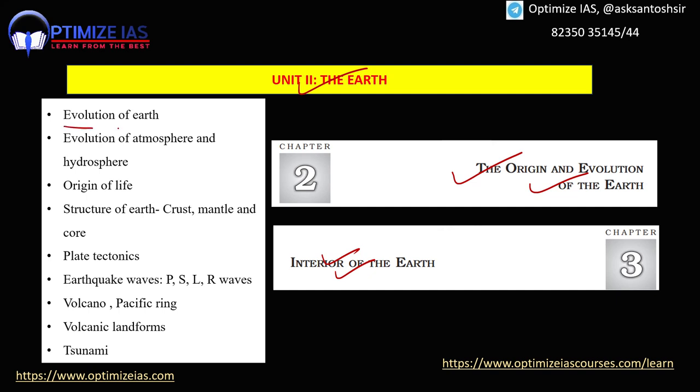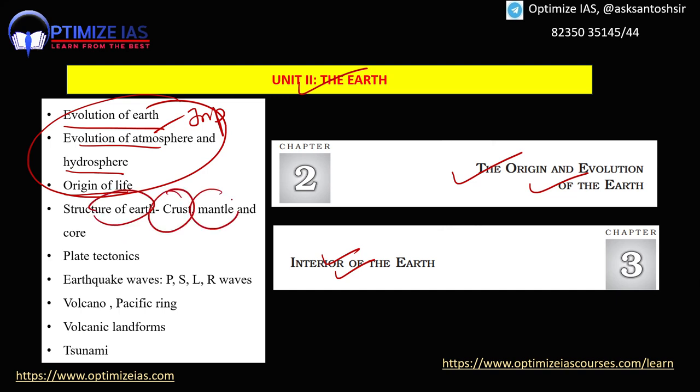Questions have come on the evolution of Earth, atmosphere and hydrosphere, and origin of life. In the last 10 years, 2-3 times questions have come on this topic. So this topic is important. Next, guys, the popular topic is the structure of Earth. What is crust, what is mantle, what is core, what are their compositions. Then guys, plate tectonics, again a very important topic because plate tectonics is related to earthquakes, volcanoes and tsunamis.